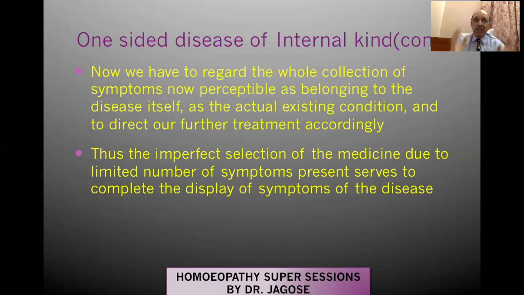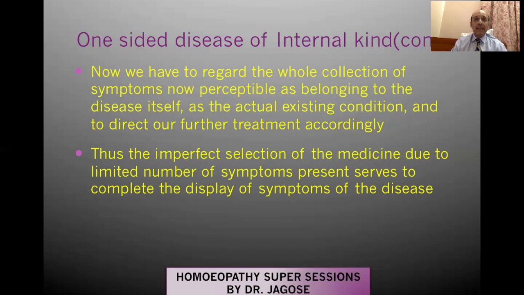So whatever changes have taken place after the administration of the impartially selected homeopathic medicine, we again have to retake the case, and we have to see what the imperfect selection of the medicine, due to the limited number of symptoms present, serves to complete the display of symptoms of the disease. So what happens?